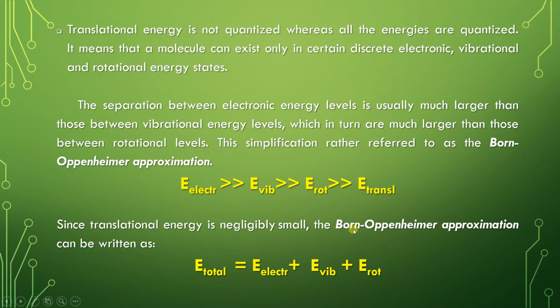So then the Born-Oppenheimer approximation can be written as, this is important, the total energy of the molecule is equal to the electronic energy level plus vibrational energy level plus rotational energy level. So this is the Born-Oppenheimer approximation equation.